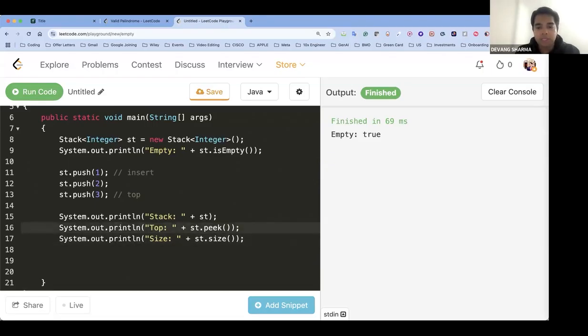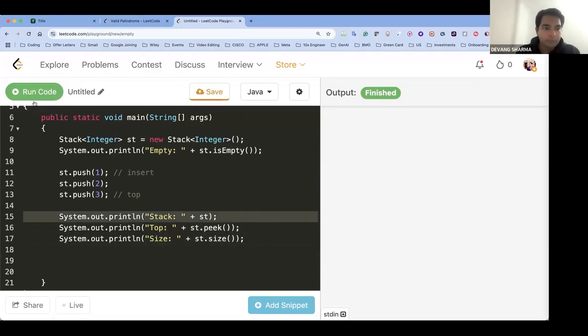So what do you think would be the output for line number 16? Line number 16, output will be 3. Line number 17, size of the stack. Output again 3. Size of the stack is 3, guys. All answers are correct except line number 15. Let me run the code and show you why.